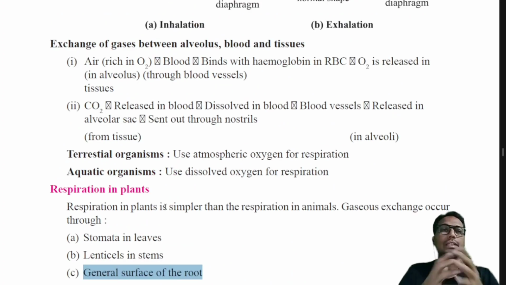So this is the revision of respiration. As it is a revision, I cannot go into detail about the respiration part.